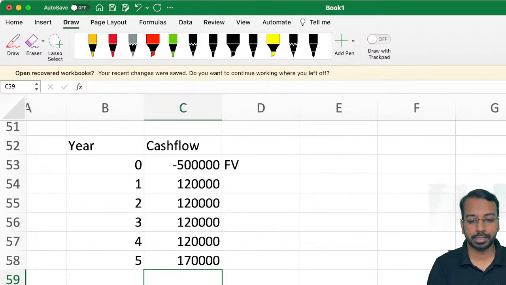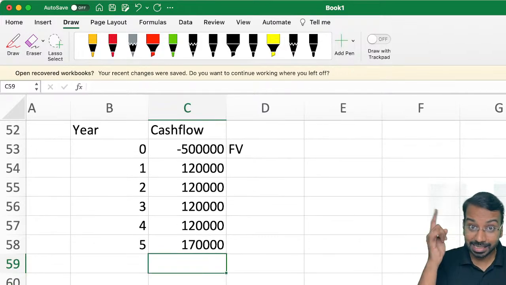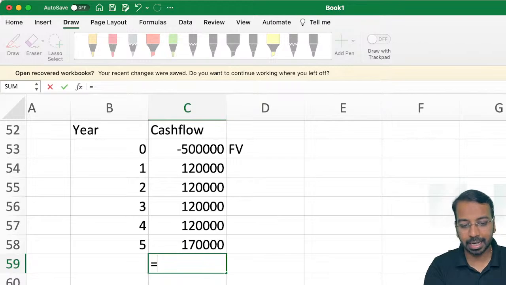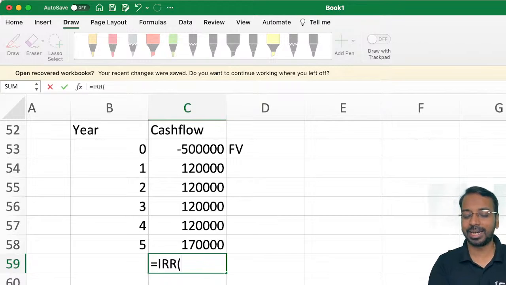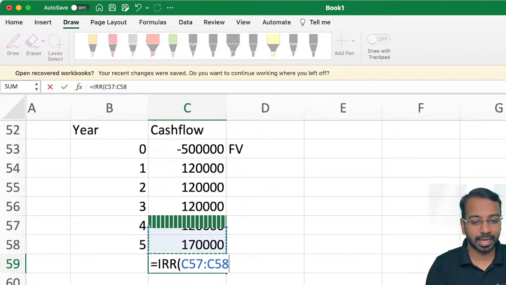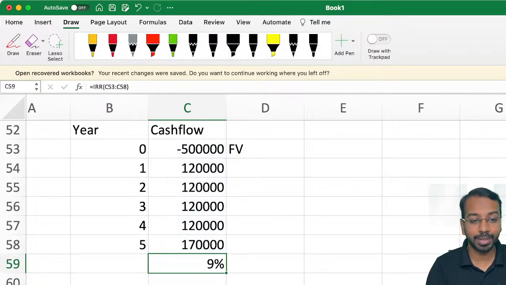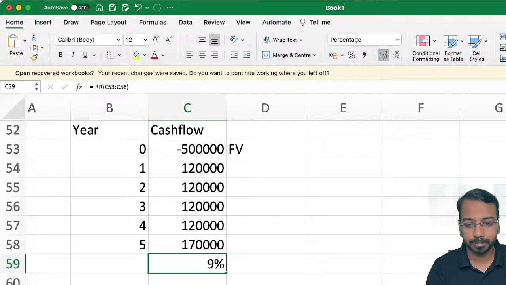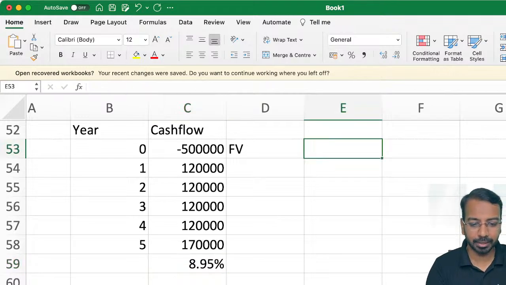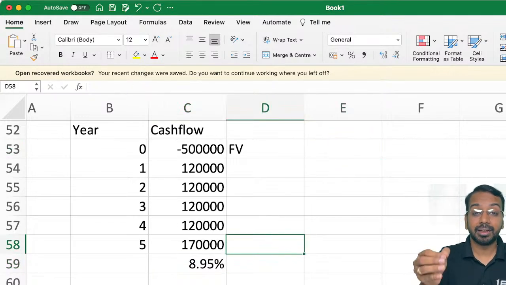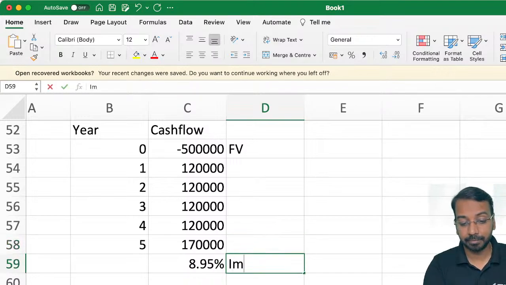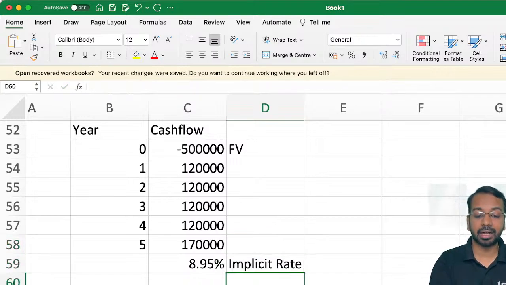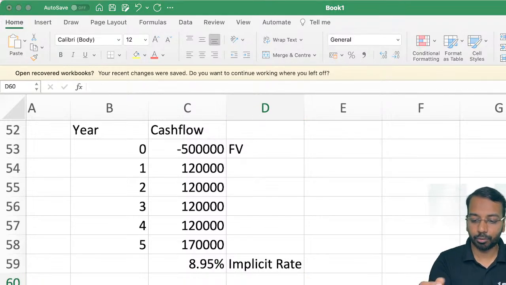Now what the lessor does is, the lessor in his mind asks, what is my return? IRR. Sir, why are we using Excel? We don't get Excel in the exams. You are not even required to calculate this in the exam. They will give it to you. IRR. So I'll just use the Excel function, IRR, which gives me 9%, or 8.95%. This is the implicit rate or the IRR that we refer to in the questions.